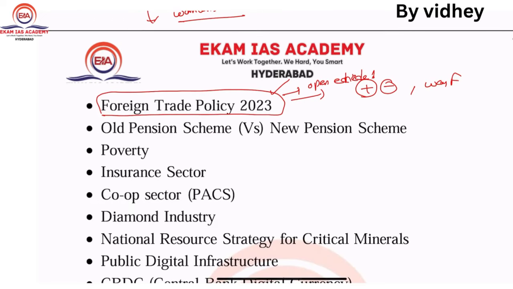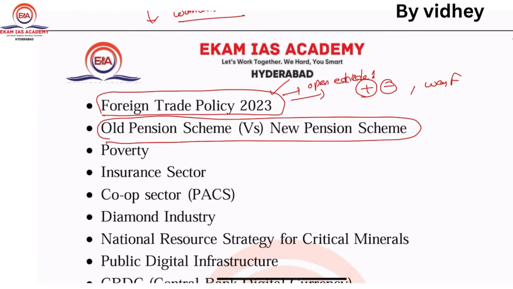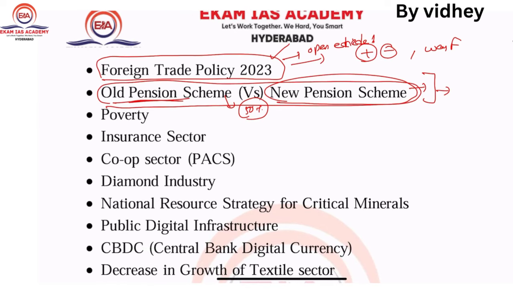So next one, very important, there is a demand for revival of the old pension scheme. Earlier, after retirement, you would get 50% of the amount as a monthly pension. But with the new pension scheme, you need to subscribe to it. The person needs to voluntarily subscribe to this one. It's not an involuntary aspect. So the subscriber needs to do this. There is a comparison of it. So why is there a demand from some states for reverting back to the old pension scheme? So next concept is poverty.